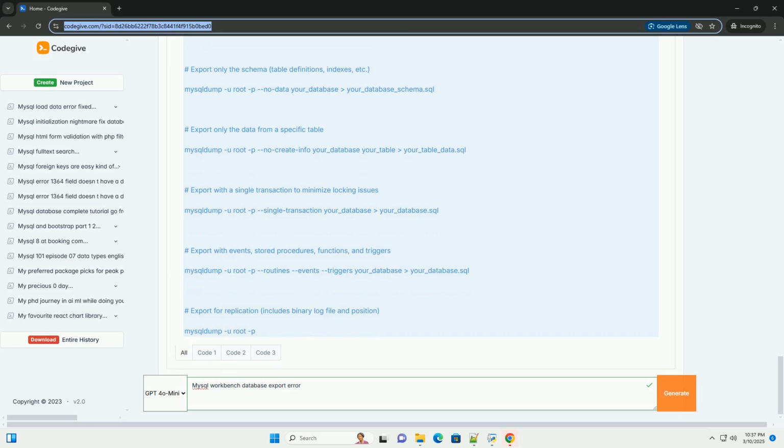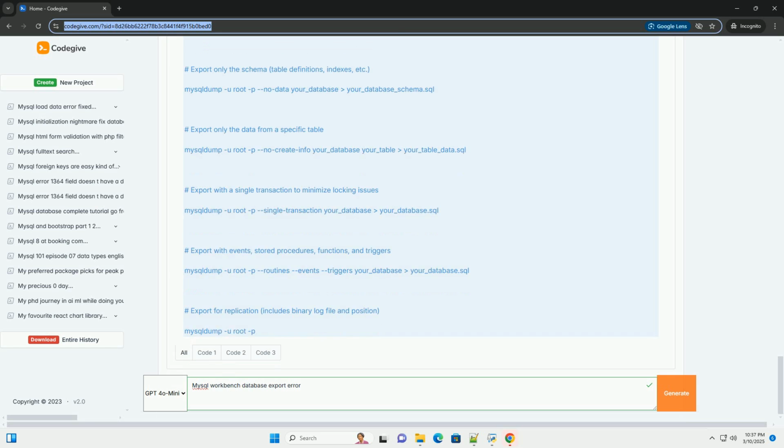2. Terminate the blocking transaction, if appropriate and safe. Warning: only kill a transaction if you're certain that it's safe to do so. Terminating a critical transaction can lead to data inconsistencies. 3. Use mysqldump with --single-transaction. This will attempt to export the database without locking tables for an extended period.